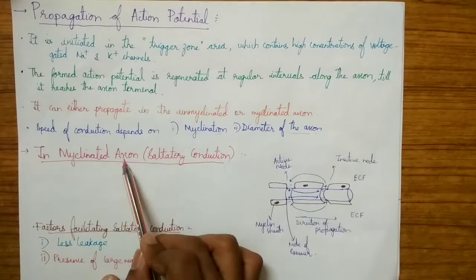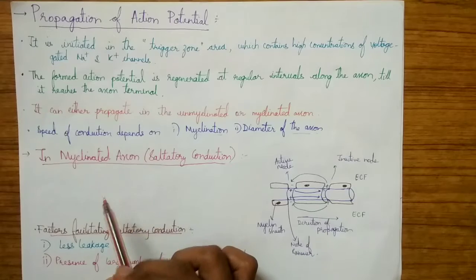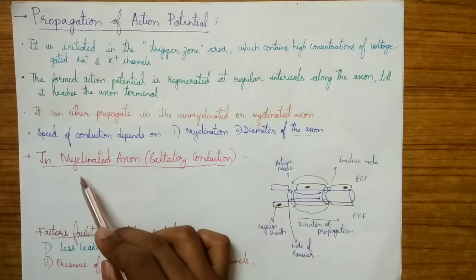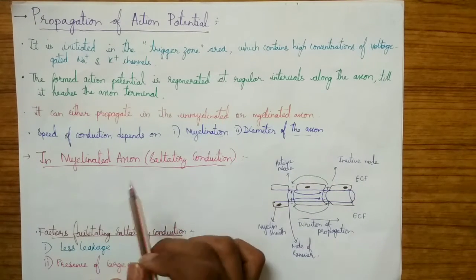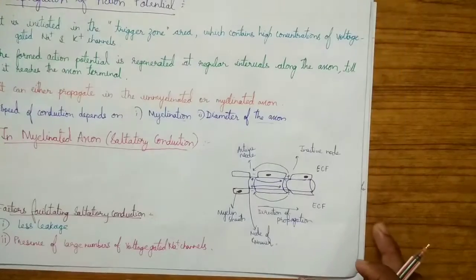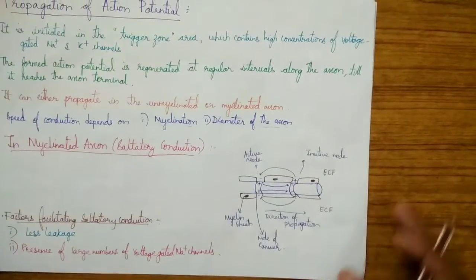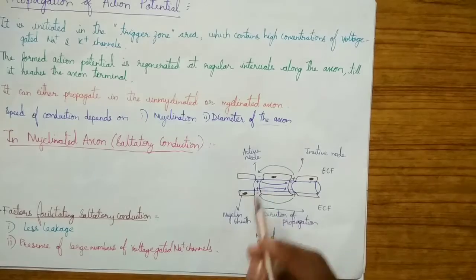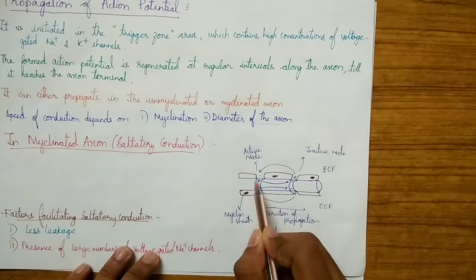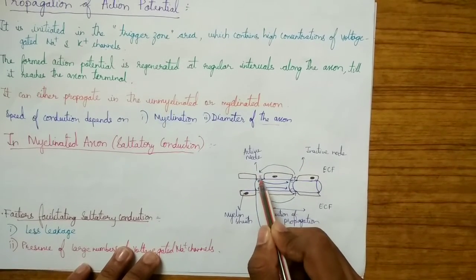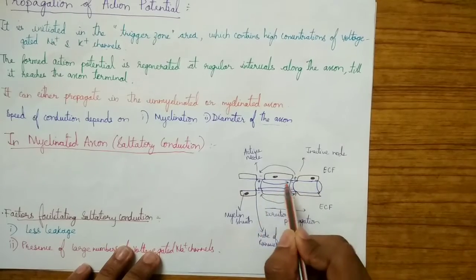So now let's talk about the saltatory conduction, which is seen in the myelinated axon. It is called myelinated axon because the axon is covered by myelin sheaths at regular intervals. When the action potential is generated at the trigger zone, there will be transfer of the action potential from one node to the other node.